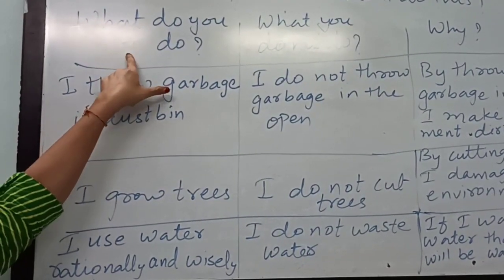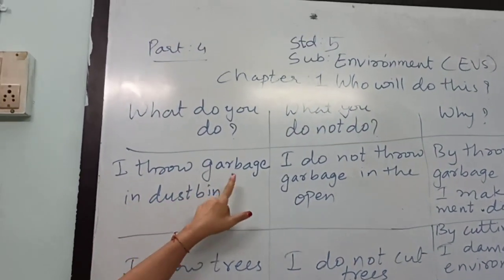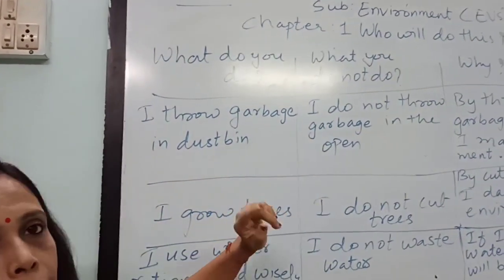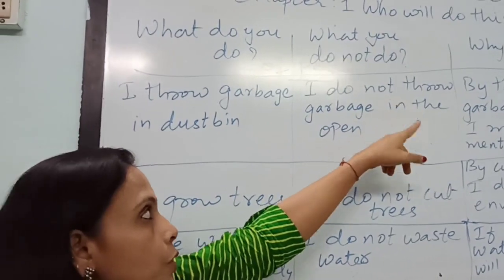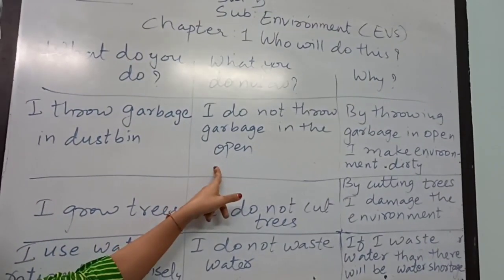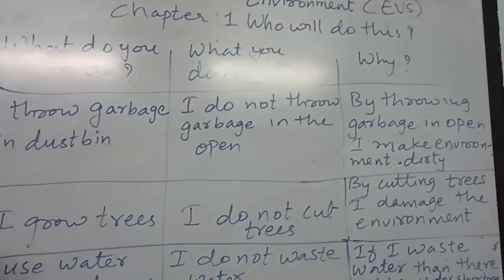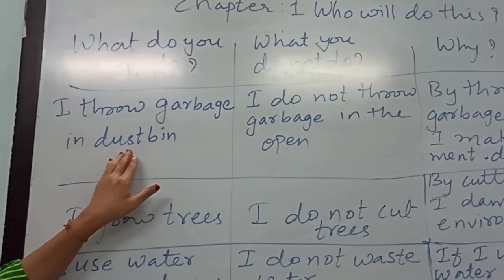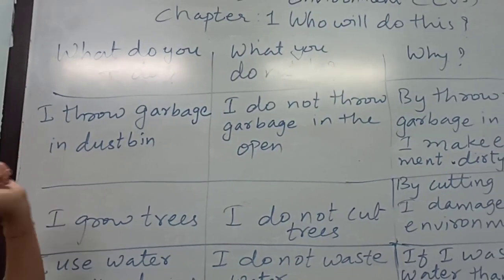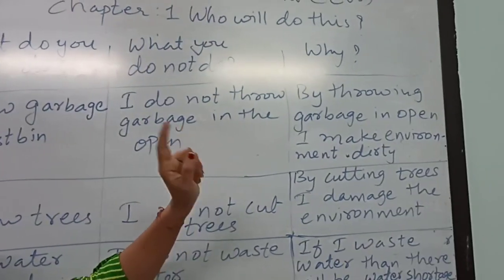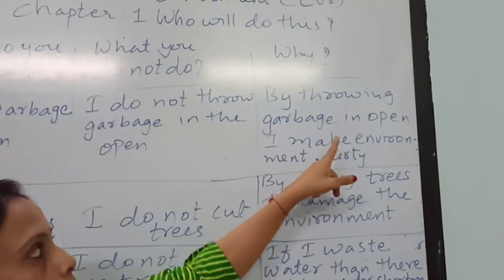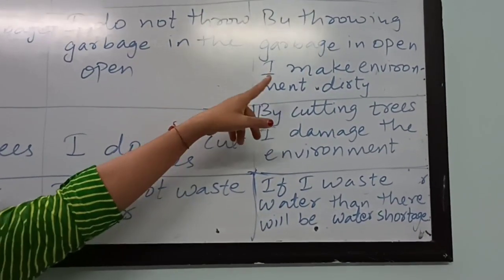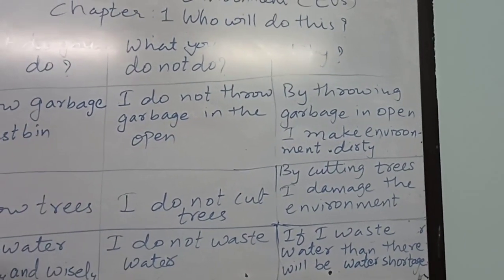This is the good habit. What you should do? I throw garbage in dustbin. You should throw garbage in dustbin. What you do not do? आपको क्या नहीं करना चाहिए? I do not throw garbage in the open. आप घर में हो, बाहर हो, स्कूल में हो, don't throw any garbage in the open. Throw always garbage in the dustbin. So why we should not throw garbage in open? Because by throwing garbage in open, I make environment dirty. So you should always throw garbage in dustbin.